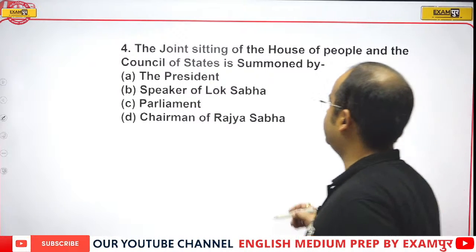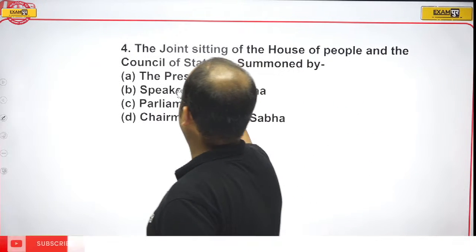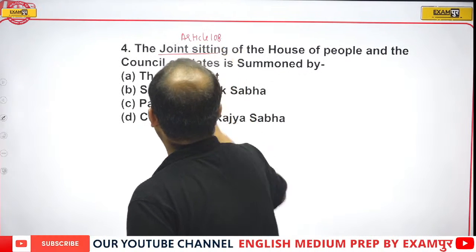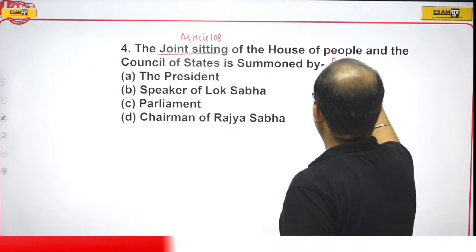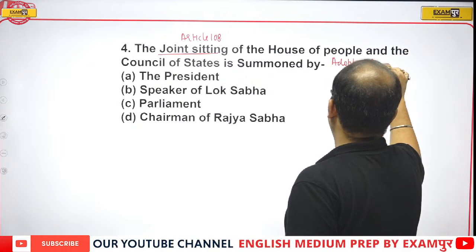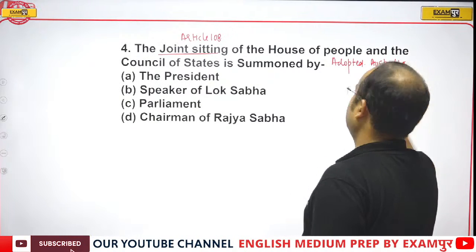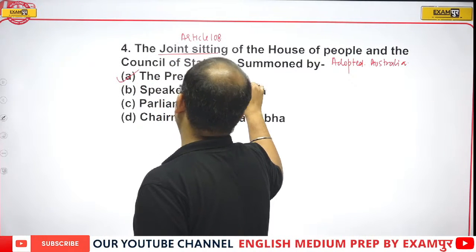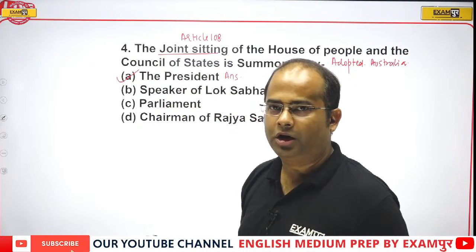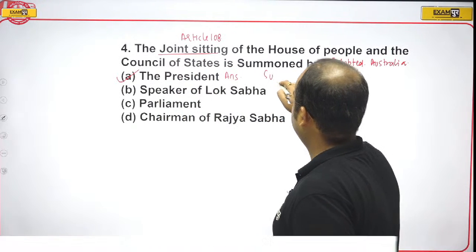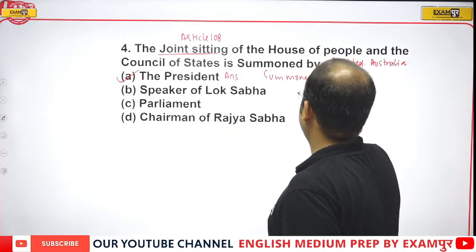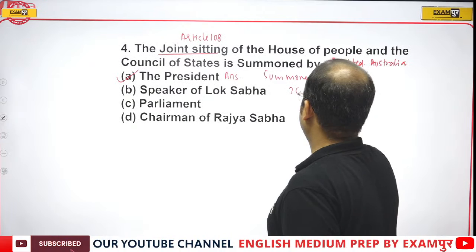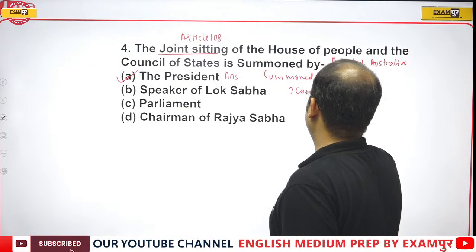Okay, guys, joint sitting is defined in Article 108, and adopted from Australia. It is called by the President of India. So the joint sitting of the Parliament is summoned by the President in three conditions.